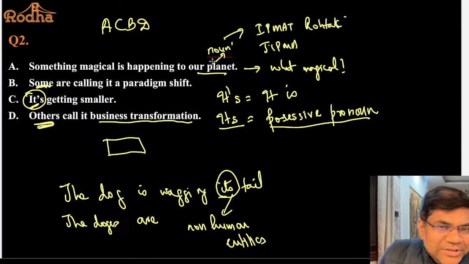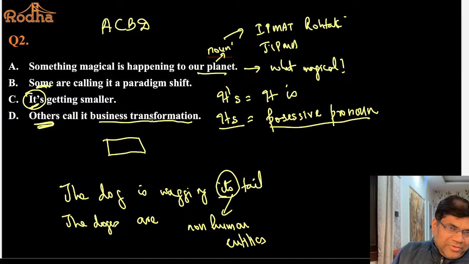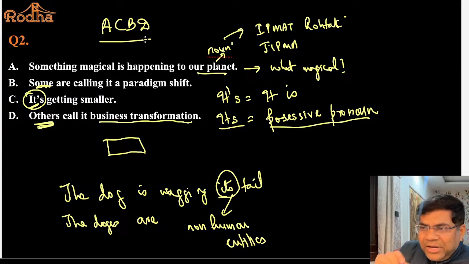So something magical is happening to our planet. It is getting smaller. Some are calling this magical thing a paradigm shift. Others call it business transformation, and therefore ACBD is the right answer.